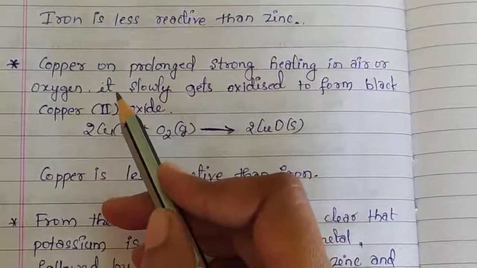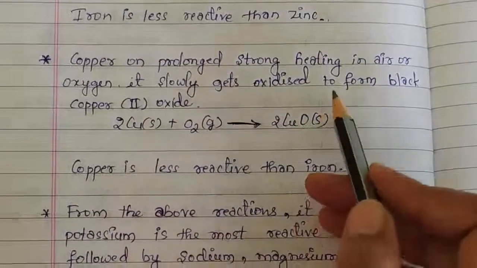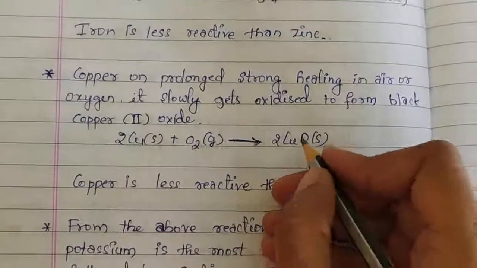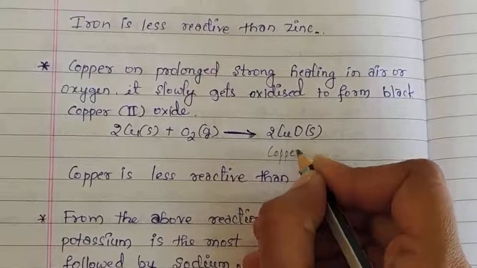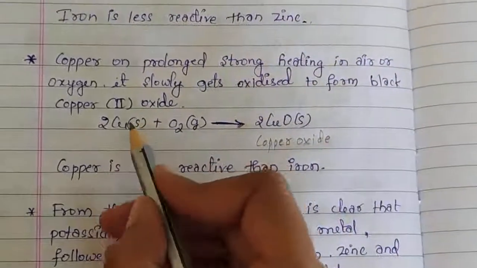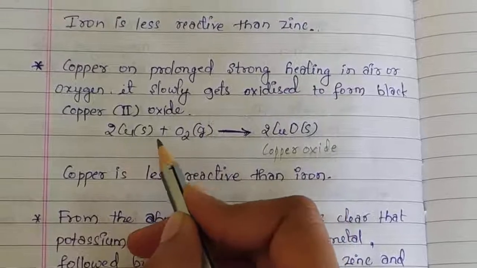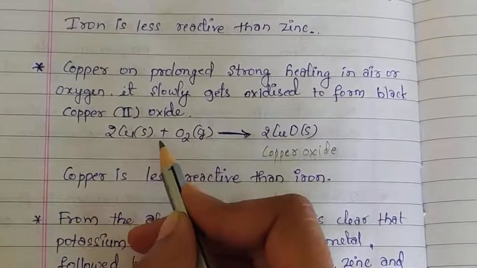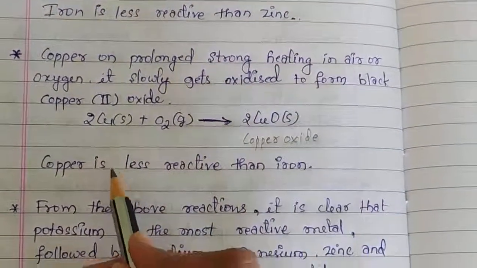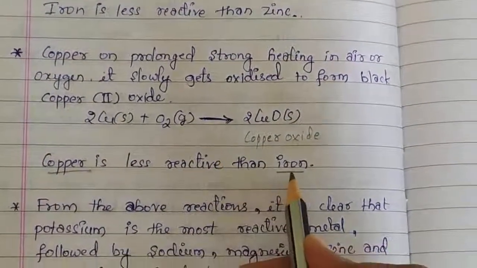Now coming to copper. Copper on prolonged strong heating in air or oxygen slowly gets oxidized to form black copper(II) oxide. This copper oxide formed is black in color. Copper also does not react with oxygen at normal temperature. It reacts only when heated strongly, and we get copper oxide. When we compare the reactivity of copper with iron, copper is less reactive than iron.